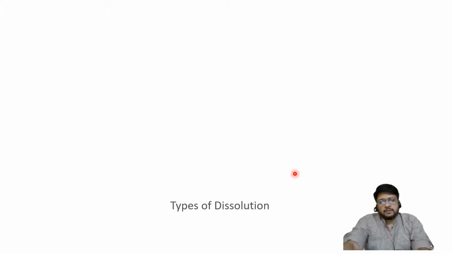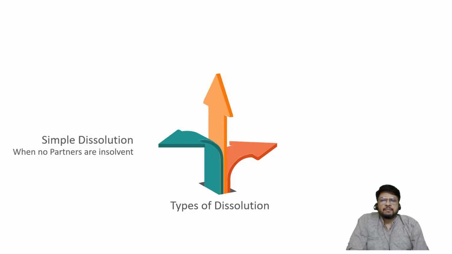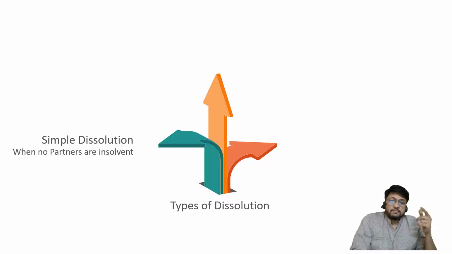So what are the types of dissolution? For the 12th standard syllabus, we can say that dissolution problems can be of three types. Either simple dissolution where no partners are insolvent, that means all partners are solvent. If the partnership firm's assets are insufficient to pay off the liabilities of the firm, the partners can bring in money from their house. That is called no partners are insolvent. Simple dissolution.